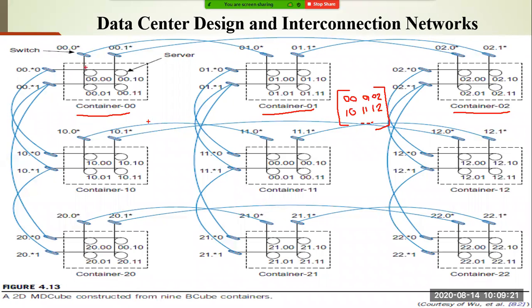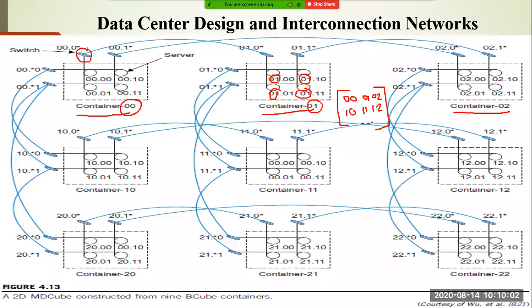If you go for an individual node, the individual nodes are treated as the container ID plus its own ID, like 00.00, 00.01. Similarly, if you go for container 01, this ID you will use for each and every node, like 01.00, 01.01, 01.10, 01.11, right? So the first two digits belong to the container ID, and the next two belong to the node ID. This node is called a server, right? So this server communicates with another server of the container through a high speed switch. So it is represented as a switch.